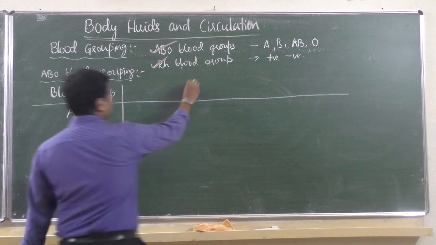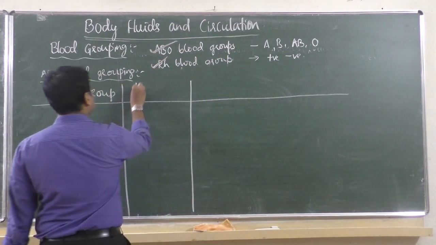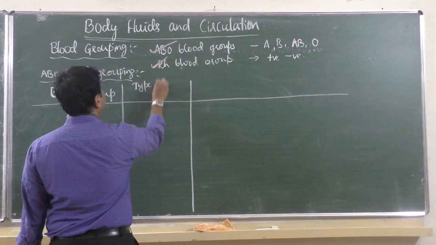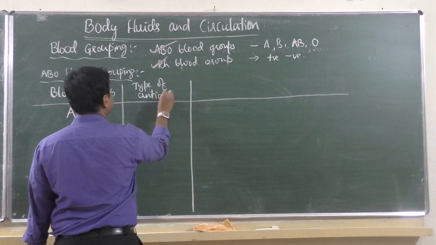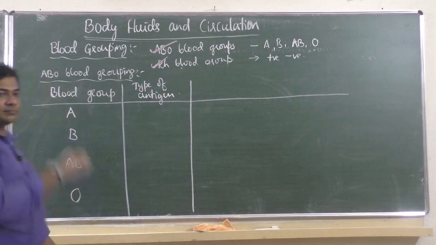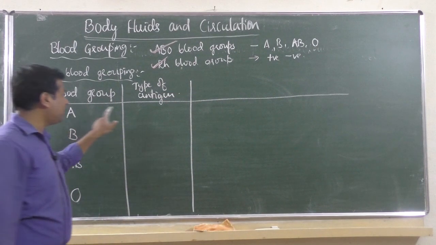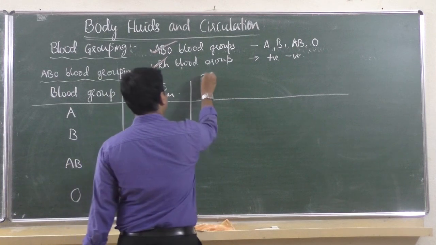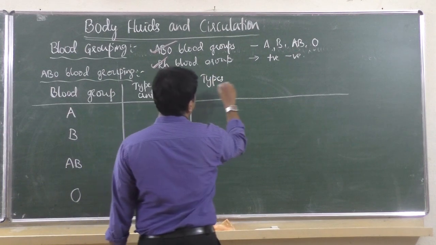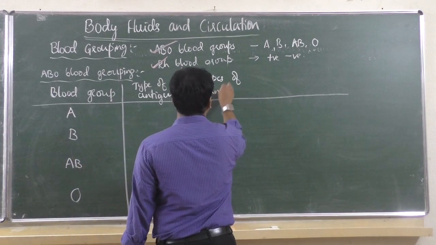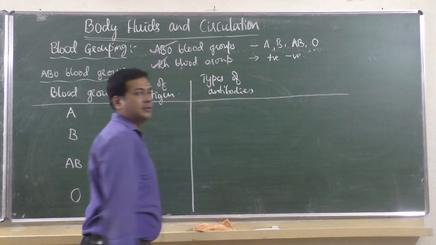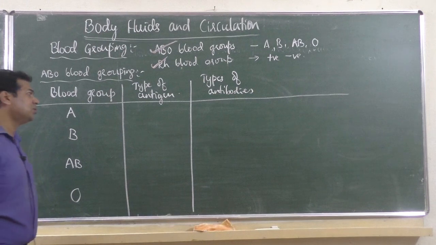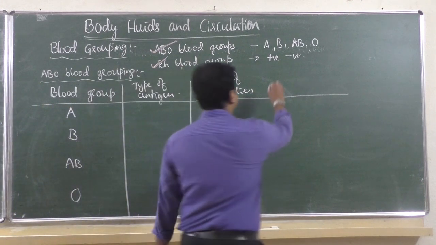Then for these blood groups, what type of antigen is present, we will see. For this antigen, what types of antibodies are produced in the plasma of blood, that also we should see.